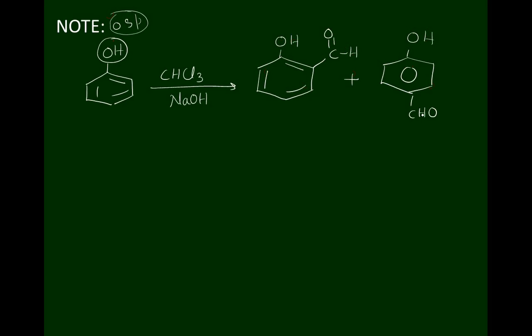But the problem is, even though the OH group is an ortho and para directing group, in presence of chloroform, substitution takes place only at the ortho position but not at the para position.